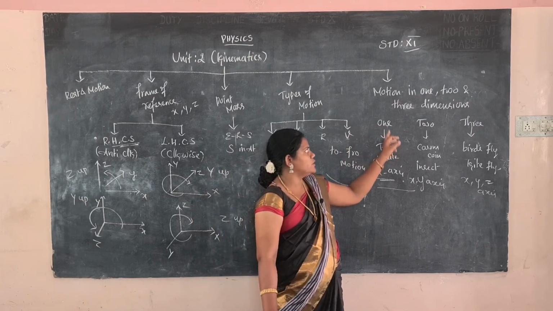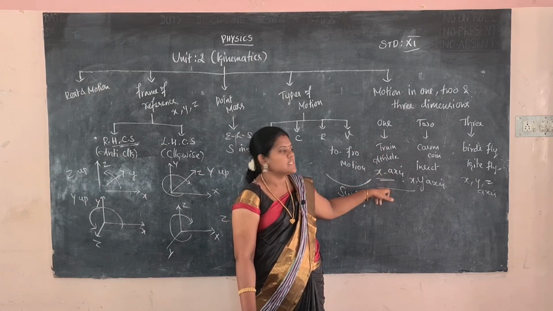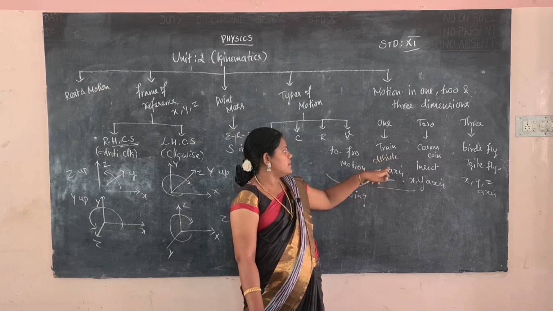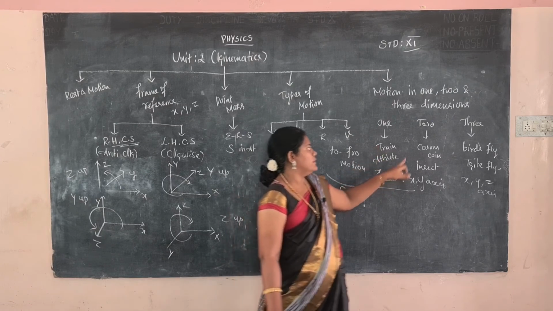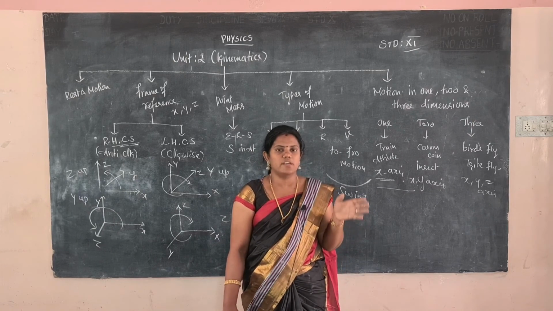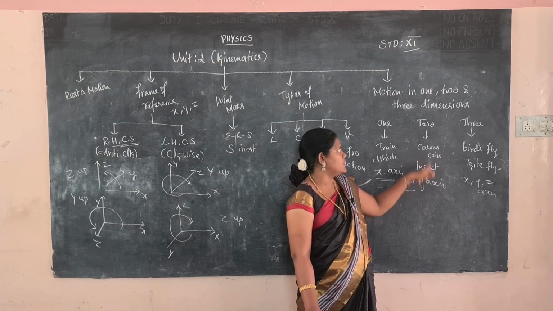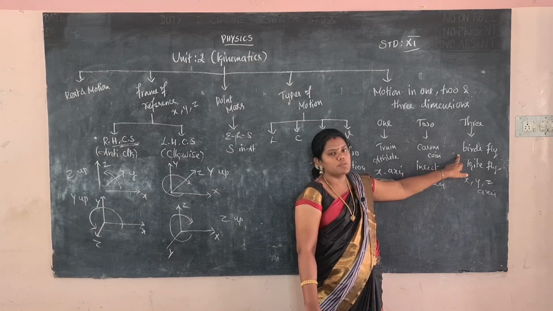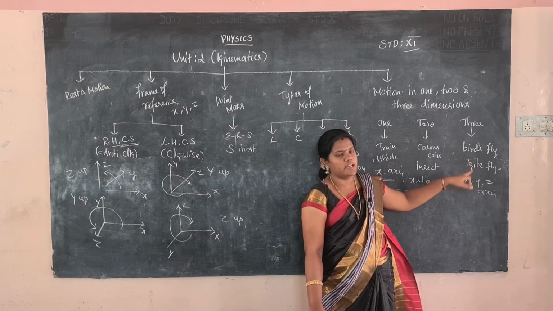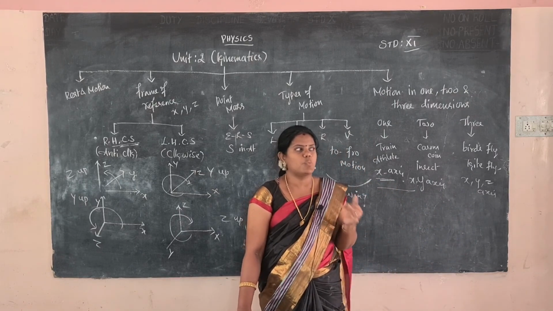And then motion in 1, 2, 3 dimensions. Motion in 1 dimension means the object moves along the x-axis, like an athlete running on the athletic track, or a train moving on a track. Two dimensions means a carom coin moving on a carom board, moving completely on the basis of x, y axes. Insects crawling on the floor are also an example of 2 dimension motion. And 3 dimension motion means birds flying in the sky, or a kite flying in the sky. Those are examples of 3 dimensions. 3 dimension is nothing but the object moving along x, y, z axes.